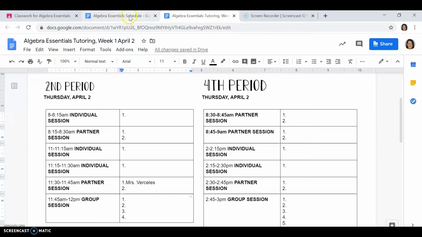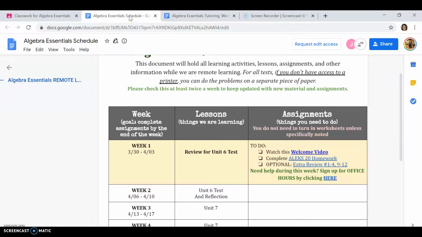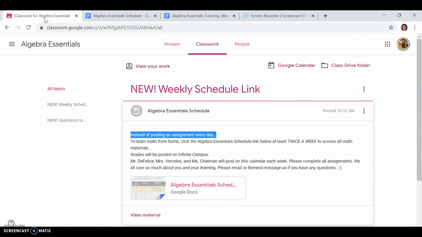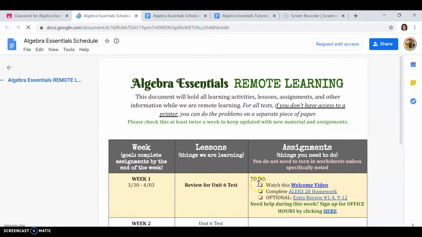Okay. So again, you're going to go to your Google Classroom. You're going to use this weekly schedule link to figure out what you need to do for that week, which this week is ALEX 20. That's what you have to do, ALEX 20. And then use the tutoring link if you have any questions.